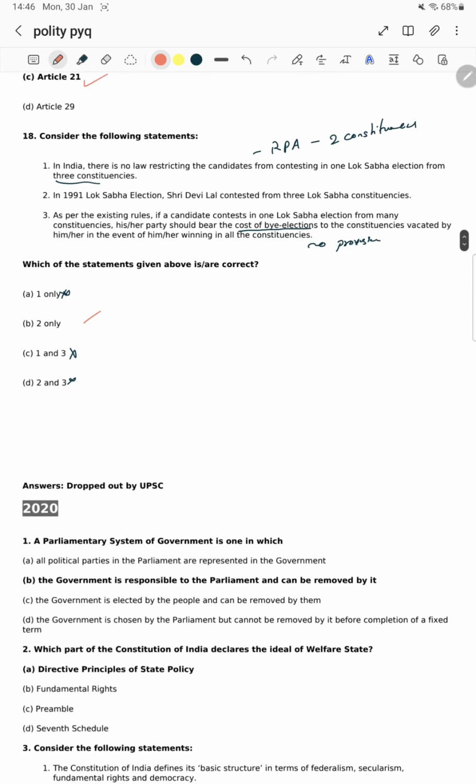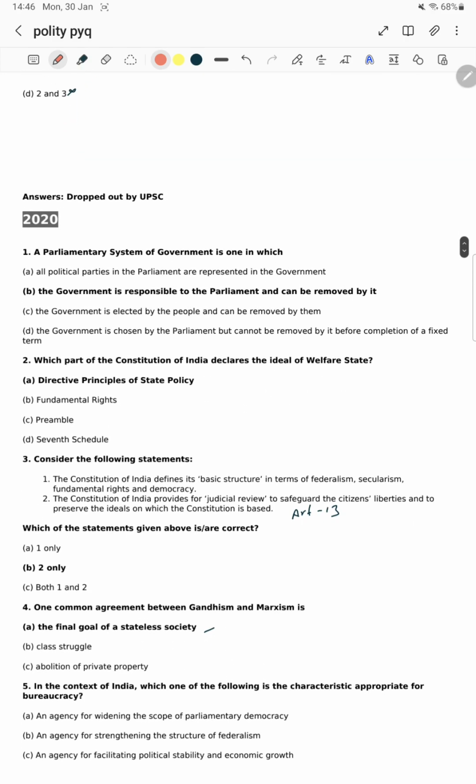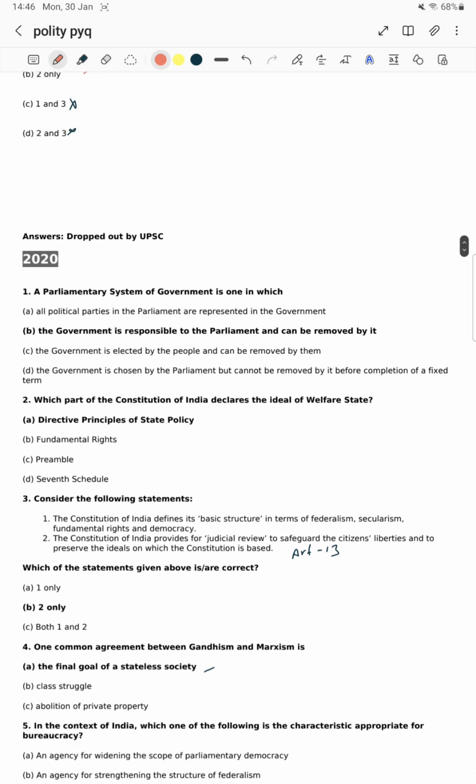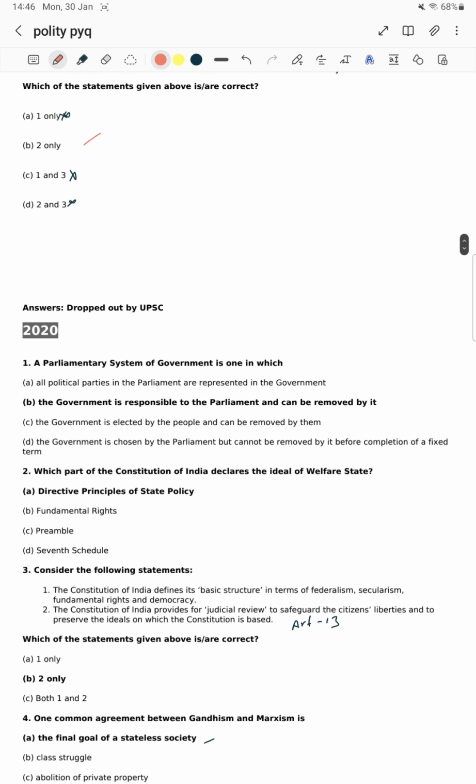Okay, next, this question was also dropped by UPSC. Next, 2020. In 2020, what happened? What were the questions asked in the 2020 paper?